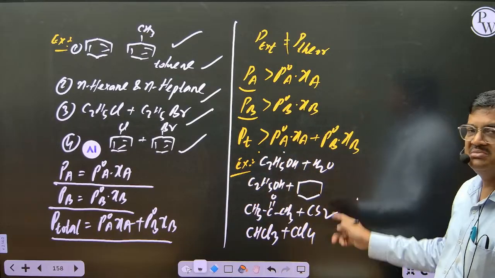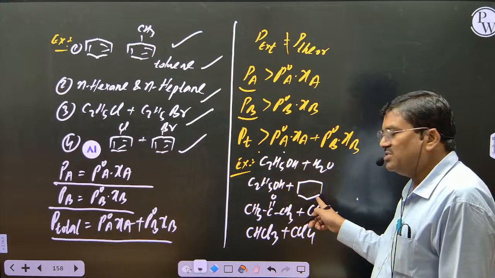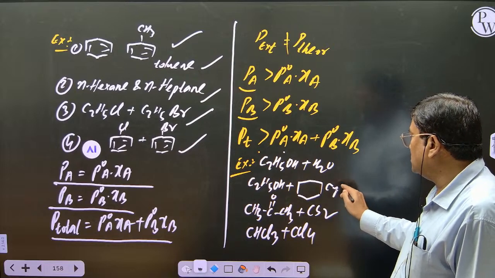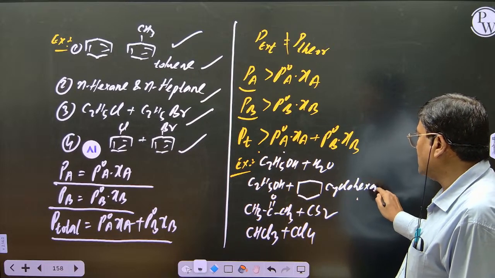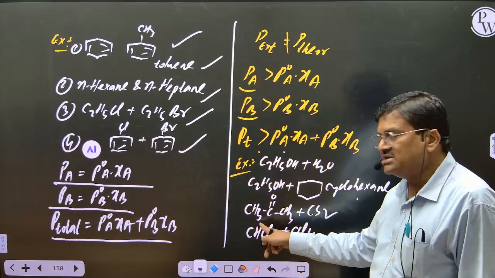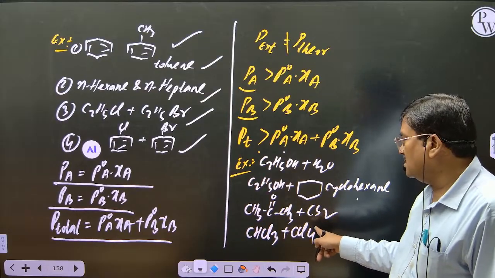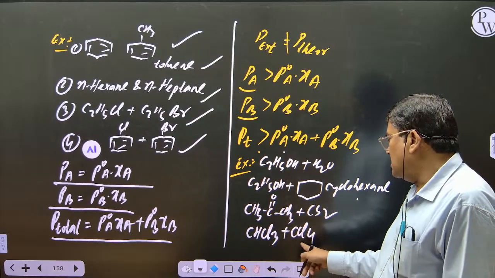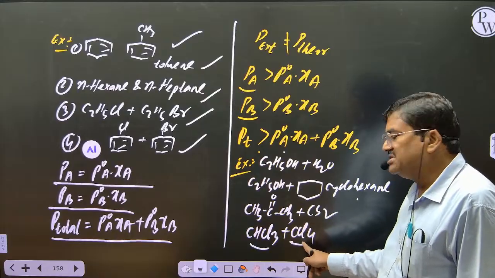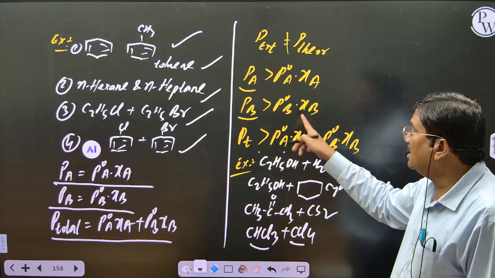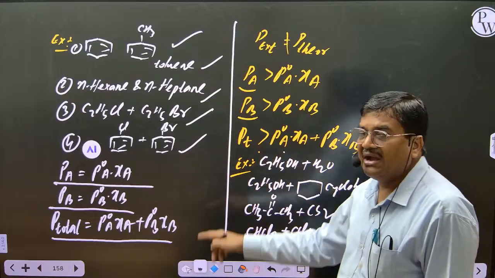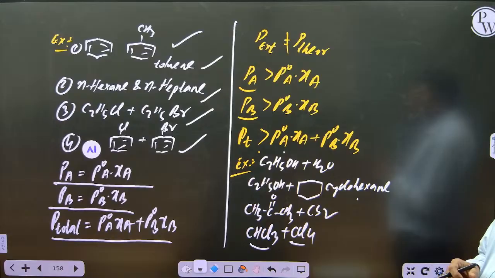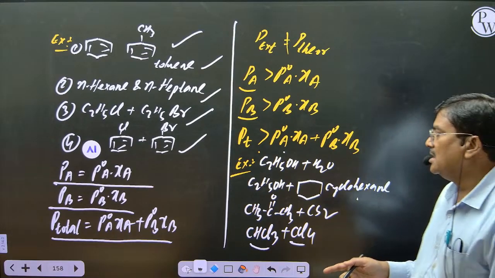Like ethyl alcohol mixed with water, ethyl alcohol mixed with, what is the name of this compound? Alicyclic compound, cyclohexane. And chloroform, and this is acetone. Acetone mixed with carbon disulfide, because carbon disulfide will break the bonds between acetone molecules. And chloroform is mixed with carbon tetrachloride. These all come under what? A positive deviation from ideal. Are you following?